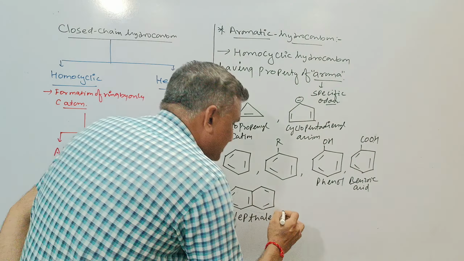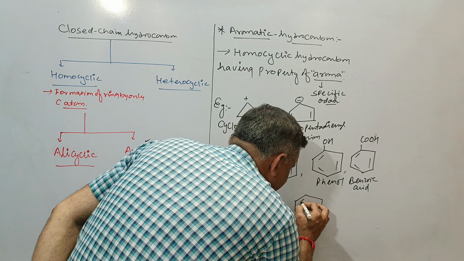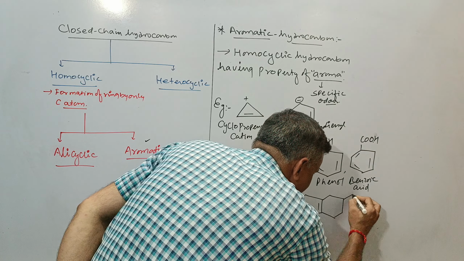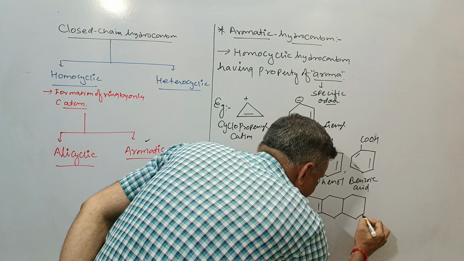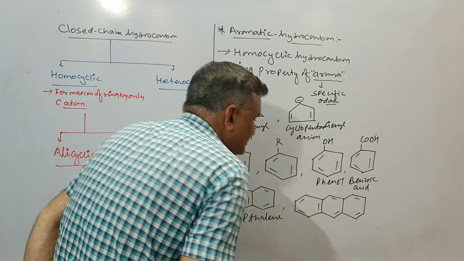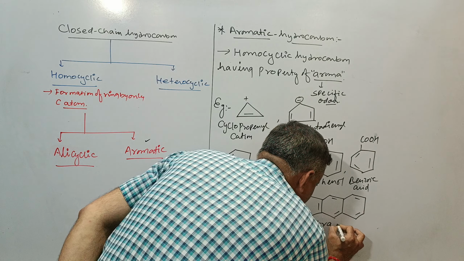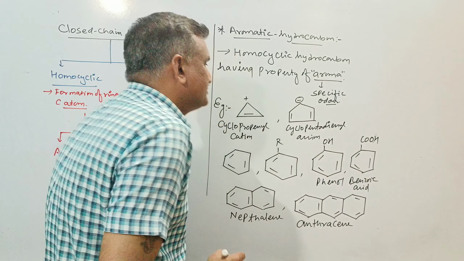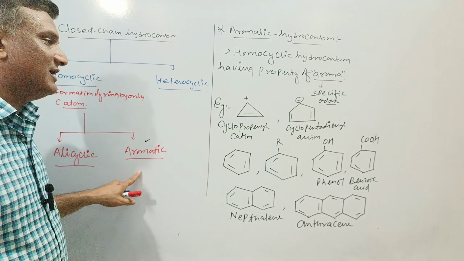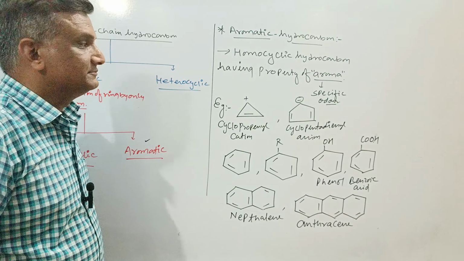If we go with another, then we can take more than two benzene rings like this. This is another benzene ring, this is the third benzene ring. Here will be a double bond, here a double bond, like this. This is called anthracene. So this was about another kind of homocyclic hydrocarbon, the aromatic hydrocarbon, having a specific order as an aroma.